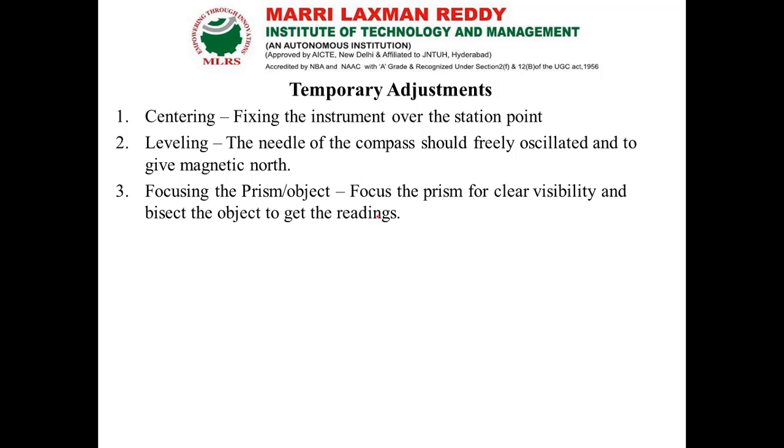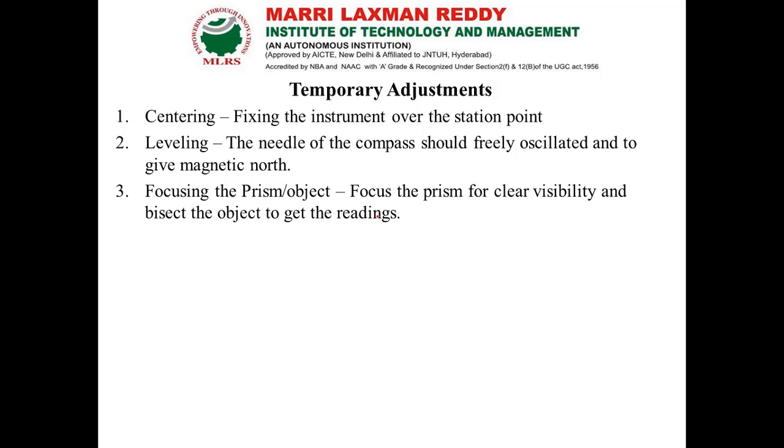Whenever we shift our instrument over a station point, we have to do this operation every time. That means the center of our compass should be exactly over the point in the field.